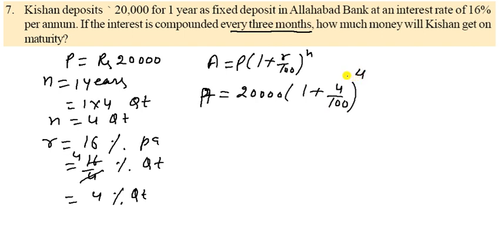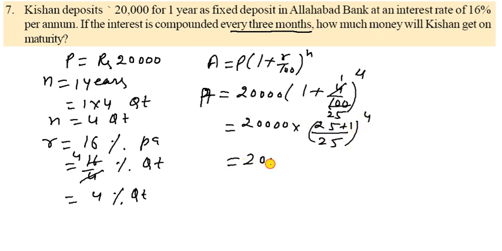It is 4. So that means 20,000, and here 4 1 ja 4, and it is 4 25 ja 1. Taking the LCM 25, it becomes 25 plus 1, to the power 4. So that is 20,000 into 26 upon 25, and whole power is 4.